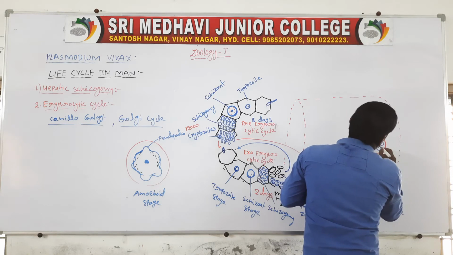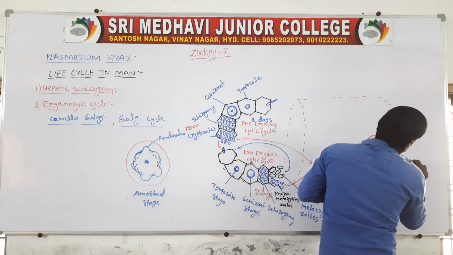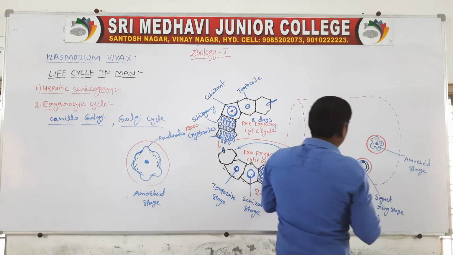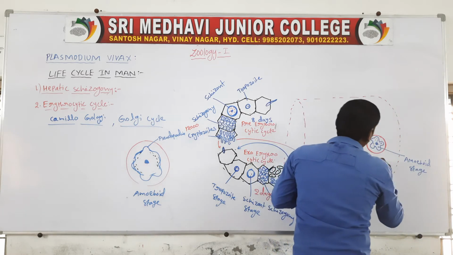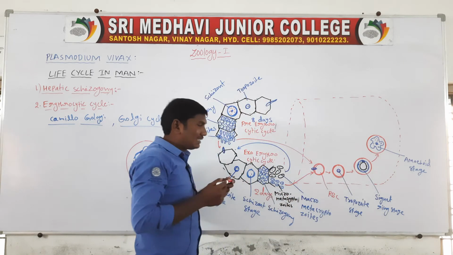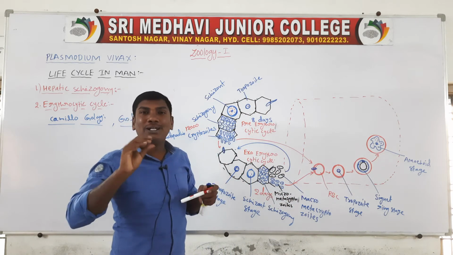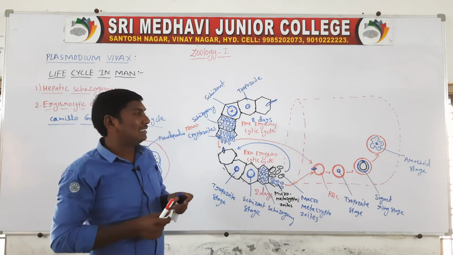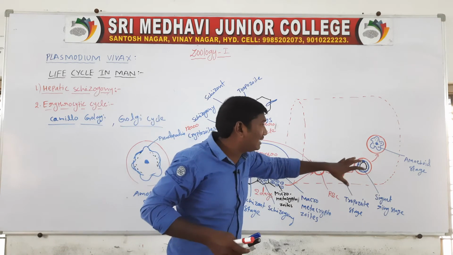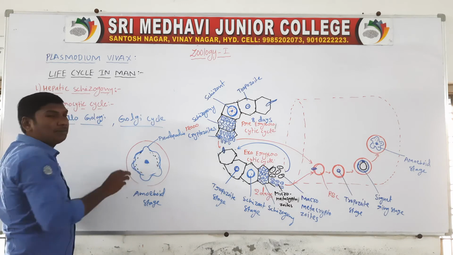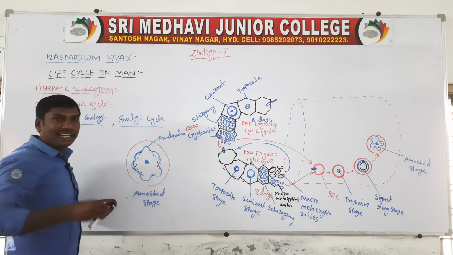These are called the amoeboid stage. The pseudopodia's main function is to help with locomotion. Locomotion means migration. So the amoeboid stage moves through the entire RBC.